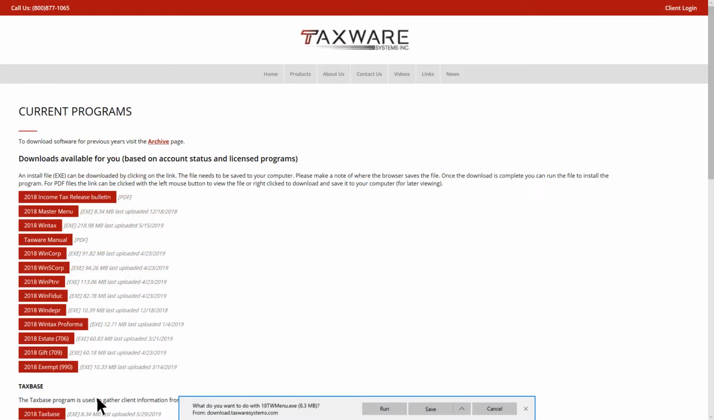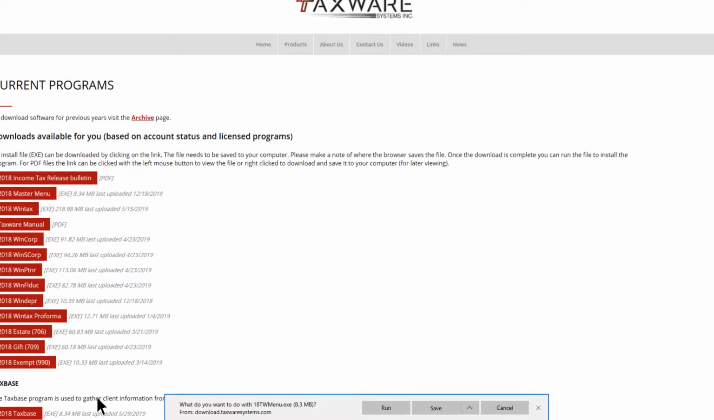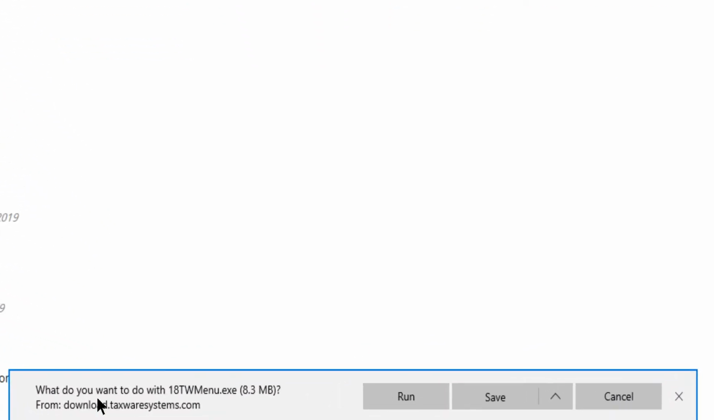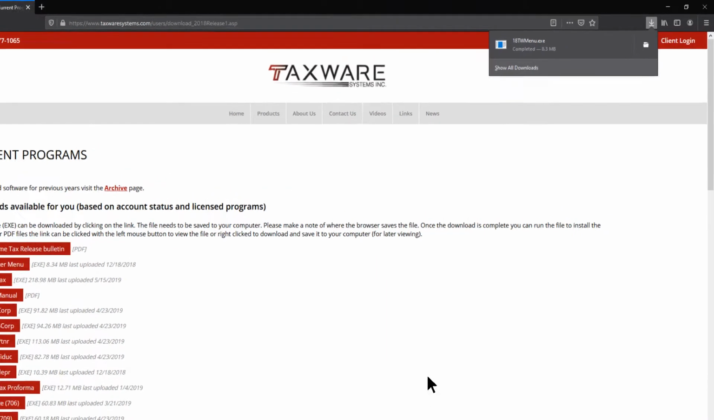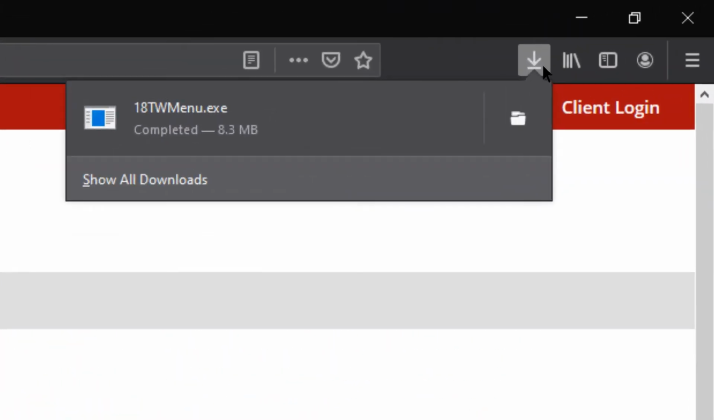If you are using Internet Explorer or Microsoft Edge, an option will show up at the bottom asking you to run or save. Click on Save, and when the download is complete, then click Run. If you are using Firefox, the download will go to the top right of your screen under a little blue down arrow. Click on that blue down arrow and select the name of the program, and the installation will run.